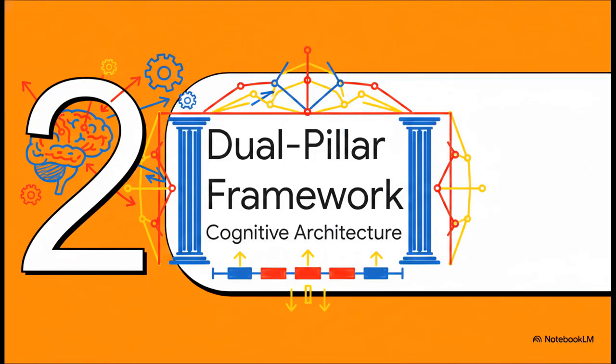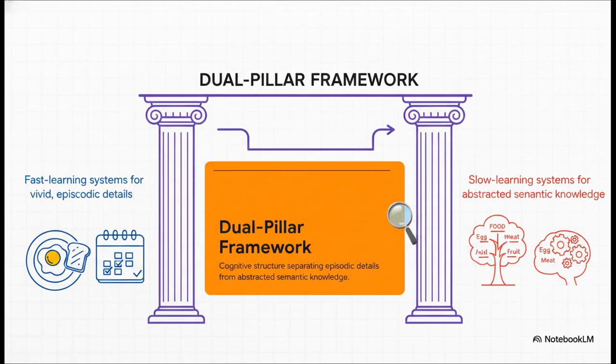Moving on to Section 2, the dual pillar framework. To solve that granularity gap, Nemori completely rethinks the architecture from the ground up, using a framework deeply rooted in human cognitive science. Specifically, it's based on complementary learning systems theory. Think about how your own brain works. We have fast learning systems for vivid, episodic details, like remembering exactly what you ate for breakfast this morning. And then we have slow learning systems for abstracted semantic knowledge, like knowing generally that eggs are a breakfast food. Nemori replicates this exact dual structure, allowing the AI to autonomously organize its own experiences just like we do.